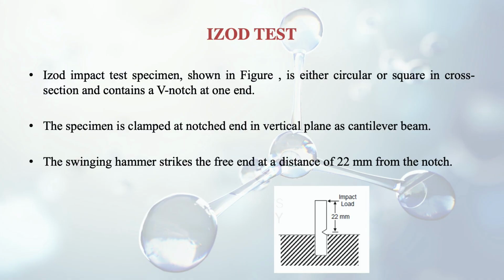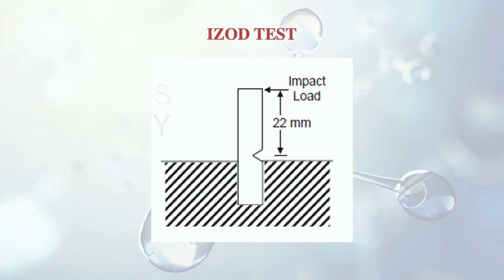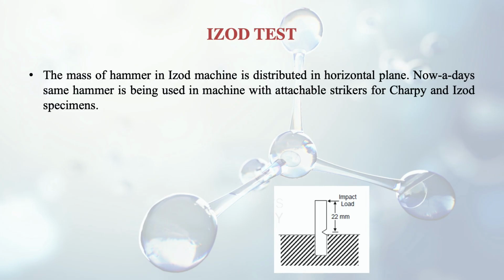So here the position of the specimen is also different with respect to the Charpy one. There the specimen was placed in a horizontal manner. Here it is placed in a vertical manner, you can see from the figure. And the swinging hammer strikes the free end at a distance of 22 mm from the notch. This is the standard condition. The mass of the hammer in case of the IZOD machine is distributed in the horizontal plane. Obviously, like we discussed in case of the Charpy, it was in the vertical plane. Here it is different because we have to break the notch from a different direction, so it has to be in the horizontal plane.